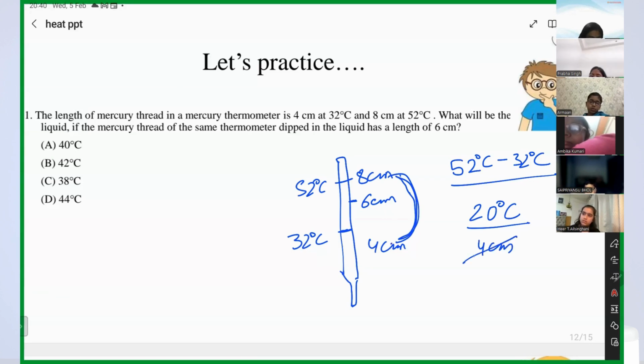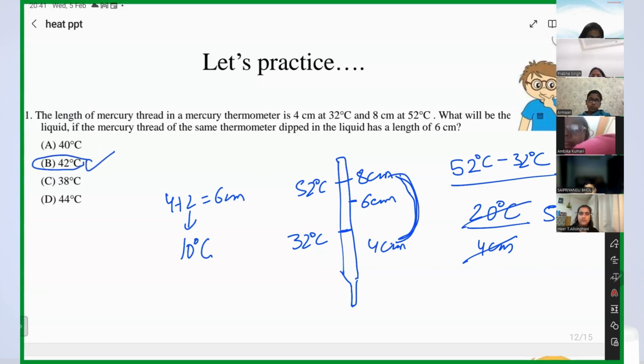So for 1 centimeter, what is the difference? 5 degree. So for 2 more centimeters, 4 plus 2 is equal to 6 centimeter. For 2 more centimeters, what will be the temperature? 10 degrees Celsius. So 32 plus 10, what is that? 42. So the answer will be 42.